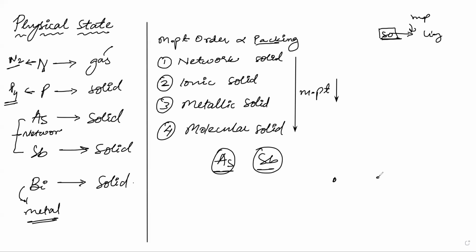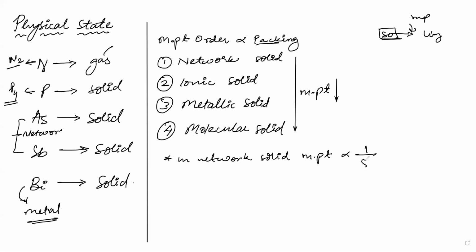That means the antimony atoms would be far apart because they will have greater bond length, and As bond length would be smaller. If As bond length is smaller, that means more effective packing is present. So whenever you have to compare, if you have got any network solid, melting point is inversely proportional to size. If the size is smaller, the melting point will be high.